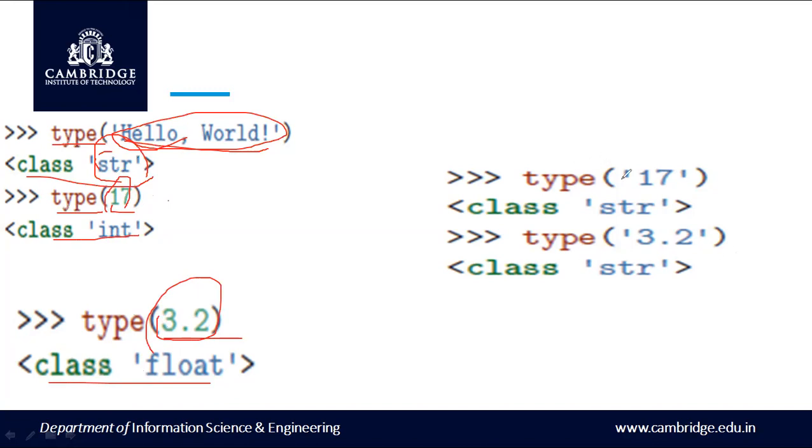In the same way, you can see the difference between this statement and this statement. I have given the integer 17 without single quotes, and here I have given the integer 17 with single quotes. What does Python interpret this as? Anything within single quotes will be considered as a string type. When I execute this statement, I get the answer as class string. This number is a string type because I have enclosed it within single quotes. Similarly, floating point numbers enclosed within single quotes will give me the answer string.